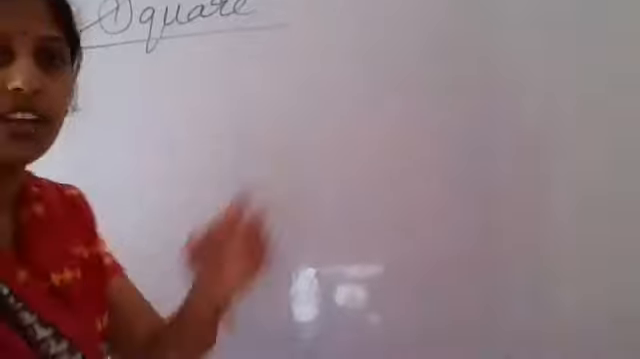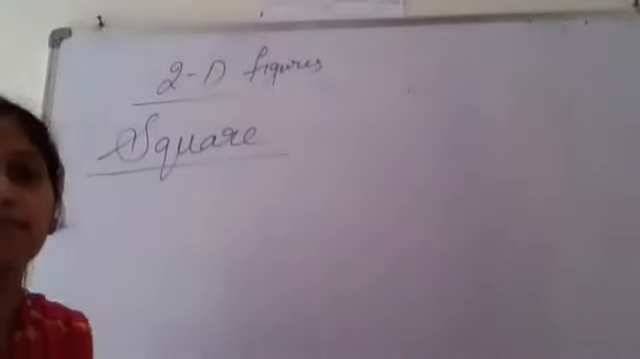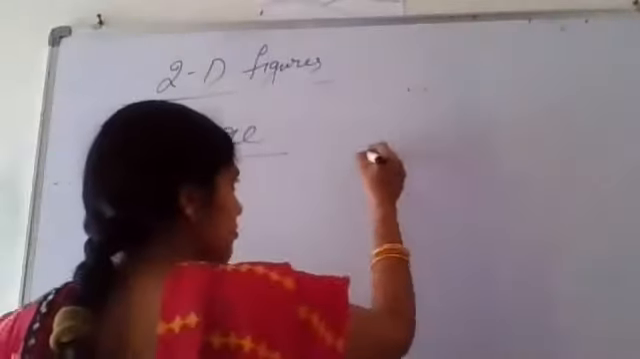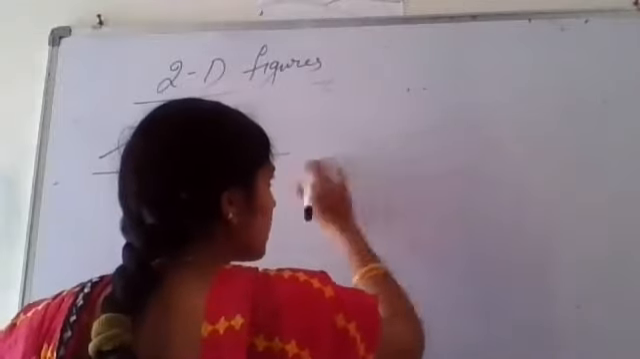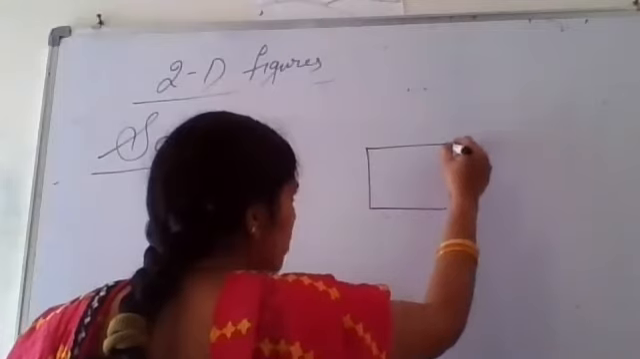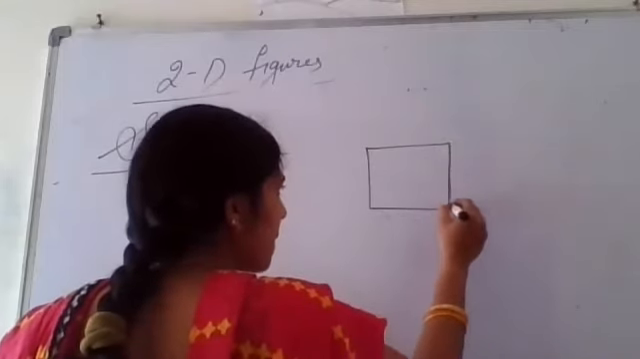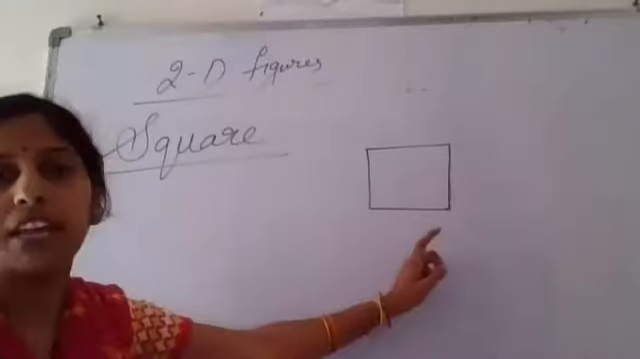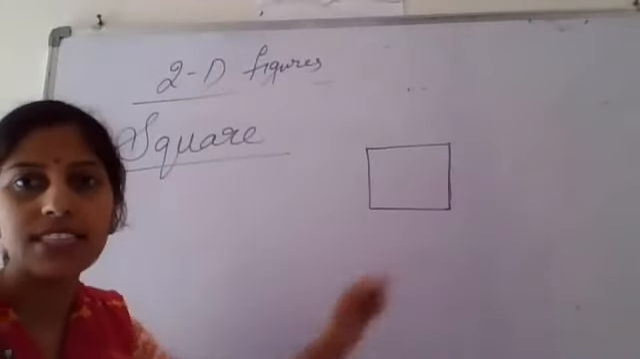Going with the next figure called a square. Okay. Now see the figure here. In a square, how will all the sides be? Equal. Equal, ma'am.